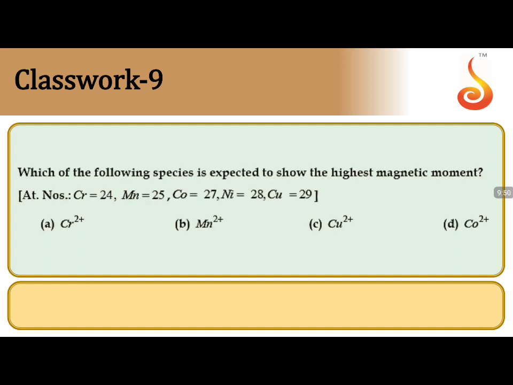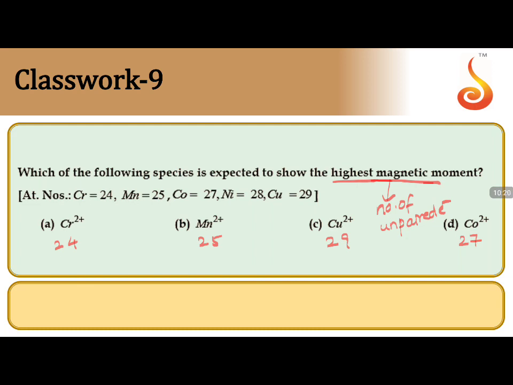Moving to the next question. Which of the following species is expected to show the highest magnetic moment? Highest magnetic moment corresponds to the maximum number of unpaired electrons. Where you have the maximum number of unpaired electrons, that will have the highest magnetic moment. So let us see these atomic numbers. Let us write 24, 25, 29 and 27.